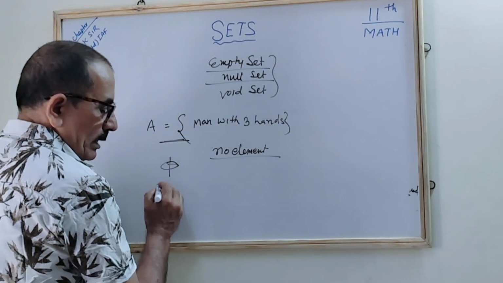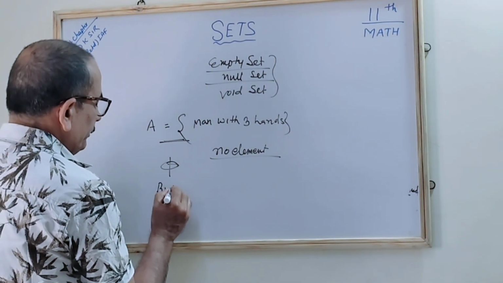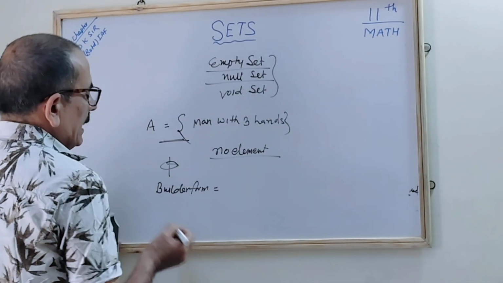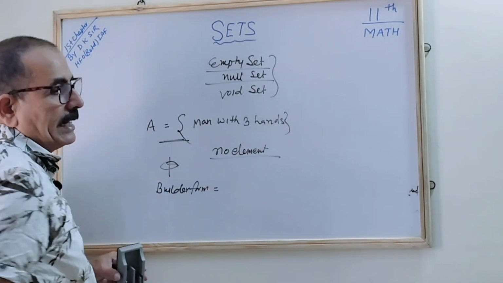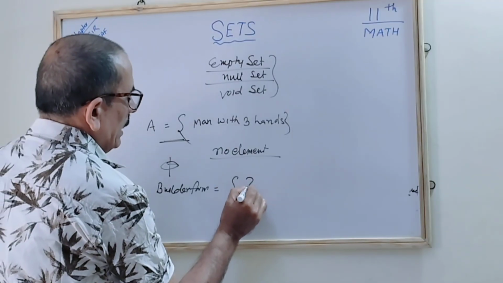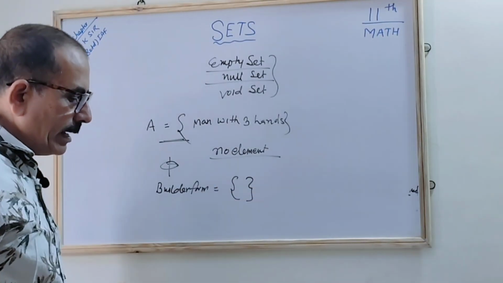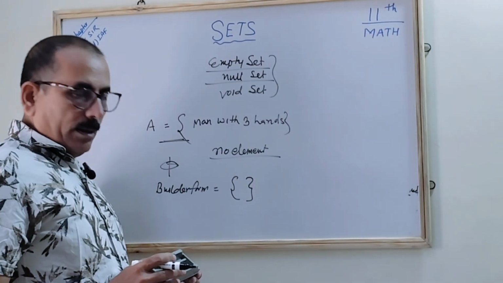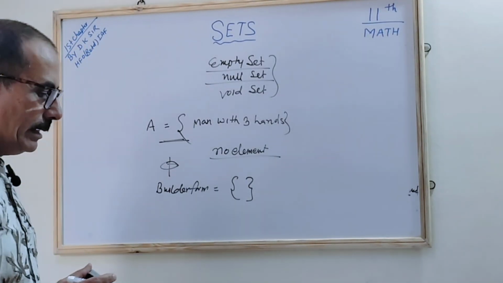If you want to put it into the builder form, then phi is indicated in the roster, and in this you will be denoting it by a pair of braces like this. Correct? Nothing you are writing in between. This is said to be the empty or the null set.